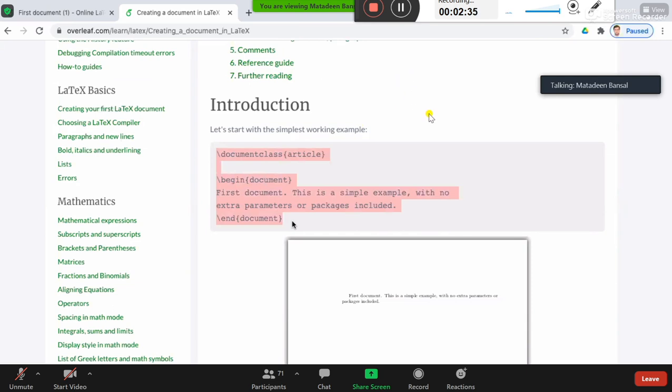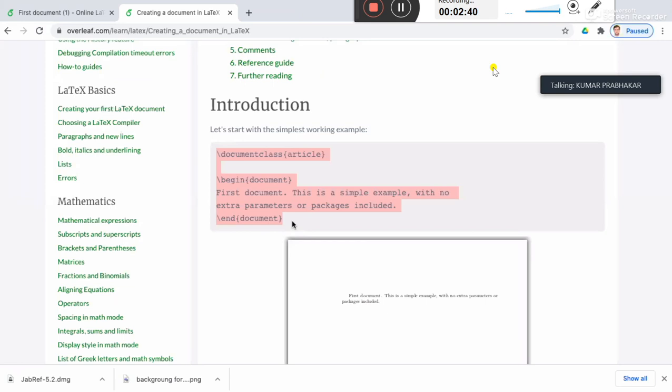Are you able to see this highlighted portion? Yes, sir. Okay. The first statement is backslash documentclass, and inside the curly brackets there is the term article. So we have to define what type of document we are going to produce. Here the document class is article, say a journal article or a conference article or a letter, or even a simple plain letter or a book maybe. There are lots of document class options. I've taken the simple example of an article.